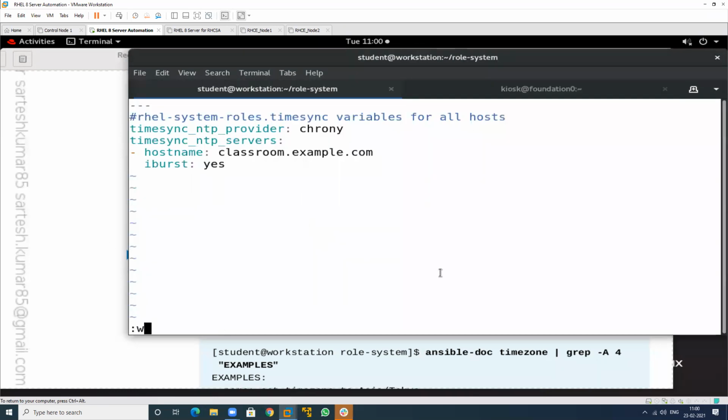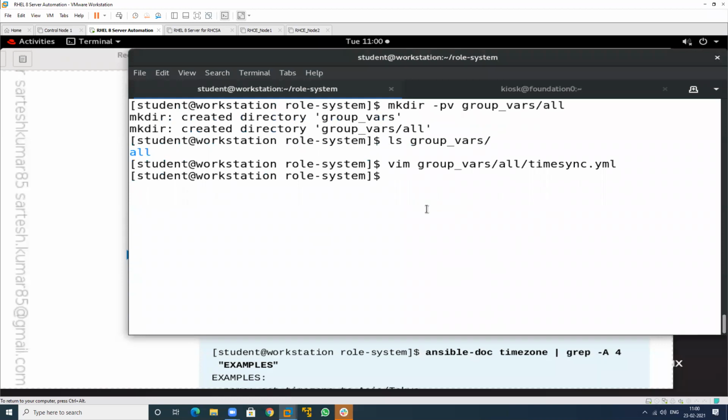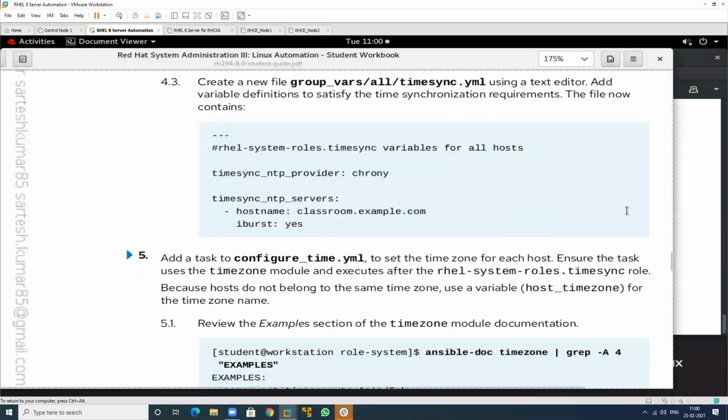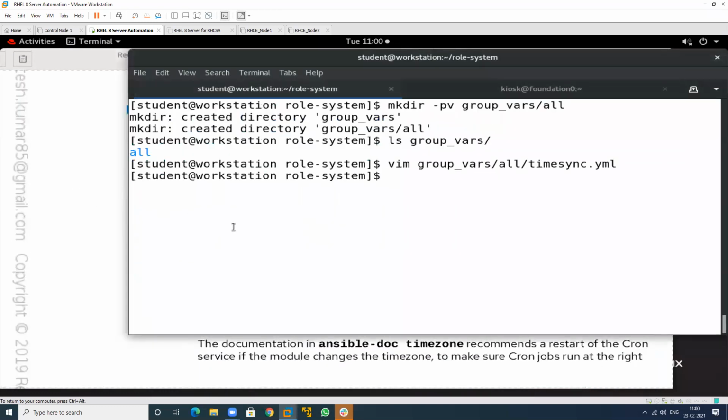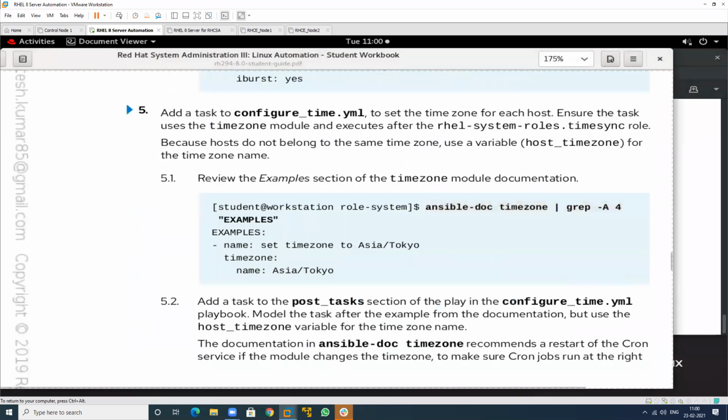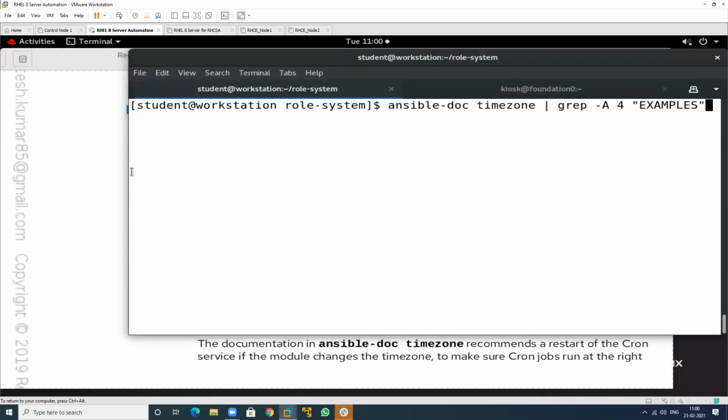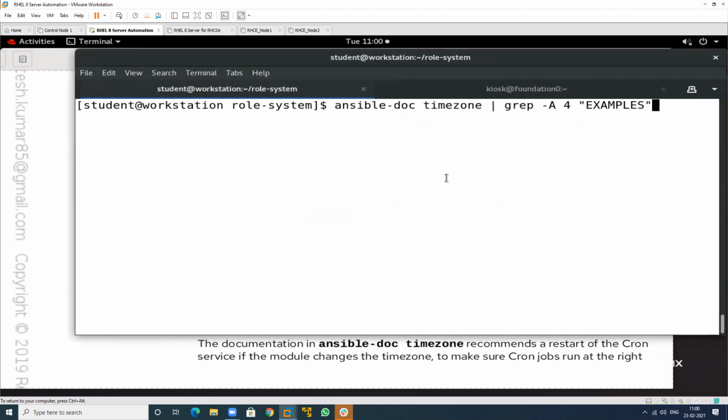After this, if you want to check the Ansible doc file and the example, tell me the meaning of this whole line. What is the meaning of this whole line? Tell me, because I have already told you about the grep command. What is the use of this particular grep command? Check and tell me. It will take from this folder, yes, to execute the time. Read this whole line first, then tell me.